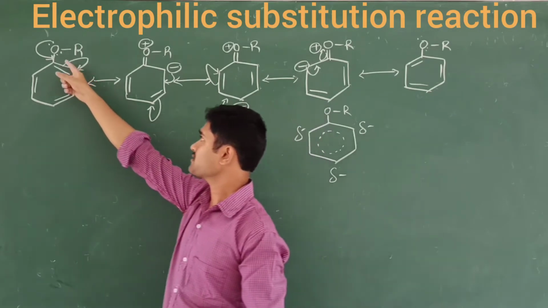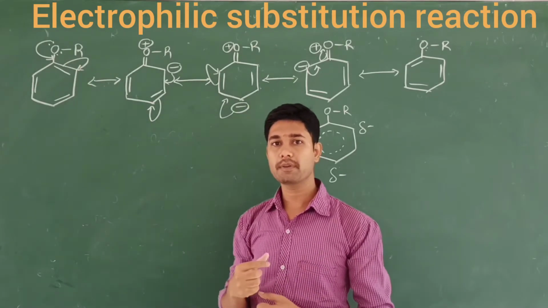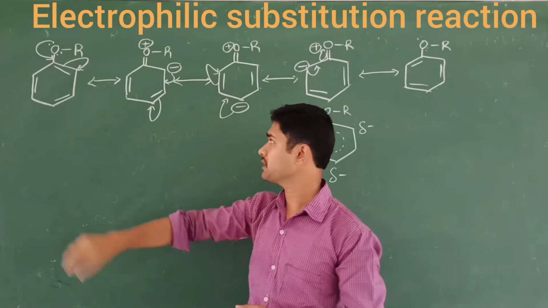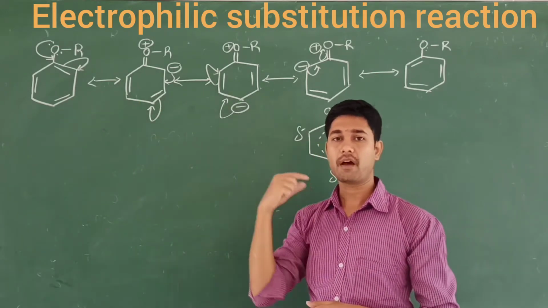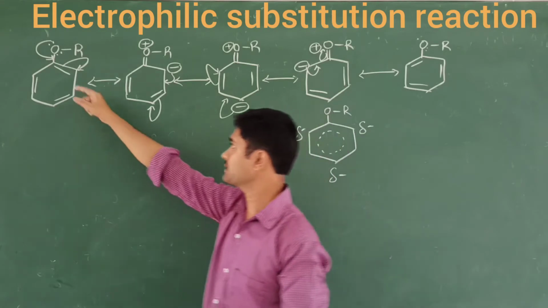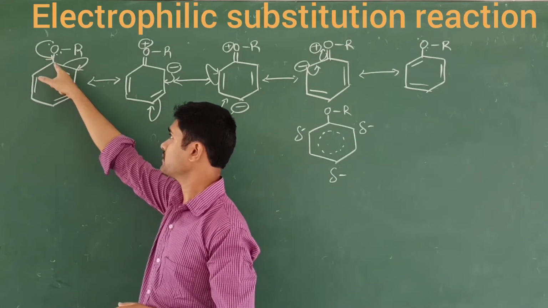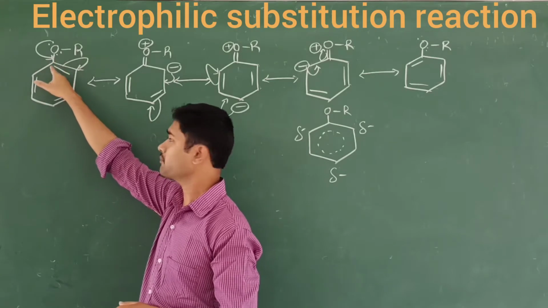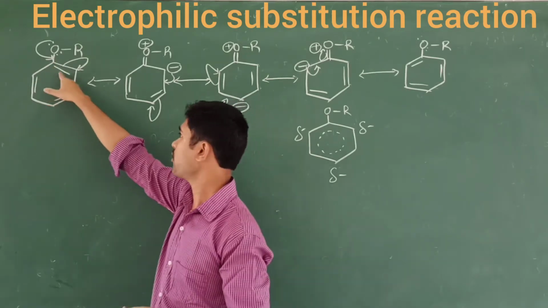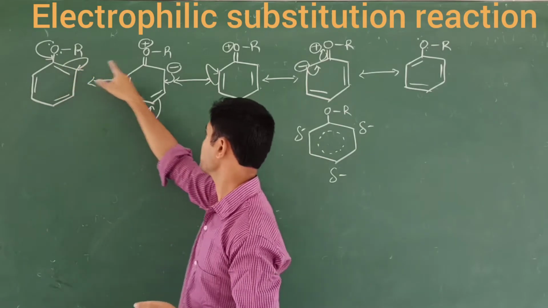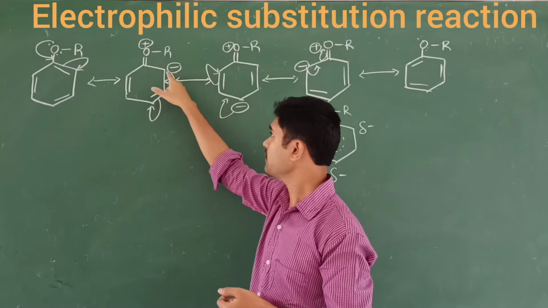Here, the lone pair of electrons on the oxygen atom is involved in the migration of the pi bonds in the benzene ring. We are going to obtain carbanion generation at the ortho position and para position. So this lone pair takes the single bond into a double bond. When this makes the double bond, the carbon becomes five-bonded. In order to maintain stability, this bond gets migrated towards the ortho position like this, and a carbanion is generated at the ortho position.